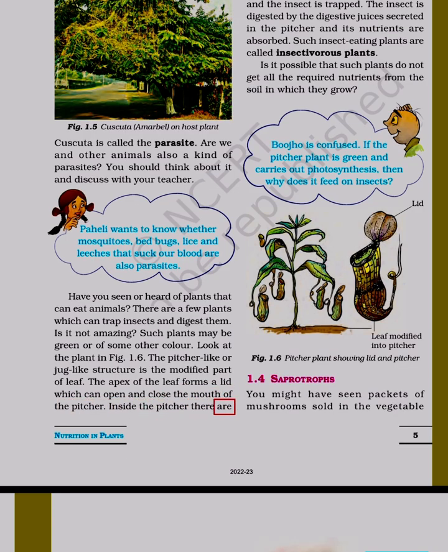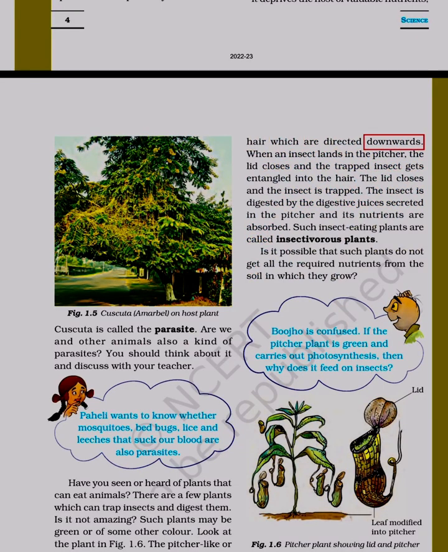Inside the pitcher there are hair which are directed downwards. When an insect lands in the pitcher, the lid closes and the trapped insect gets entangled into the hair. The insect is digested by the digestive juices secreted in the pitcher and its nutrients are absorbed. Such insect-eating plants are called insectivorous plants. Is it possible that such plants do not get all the required nutrients from the soil in which they grow?